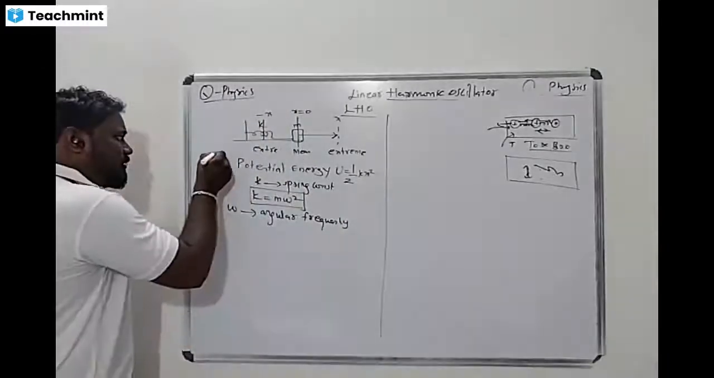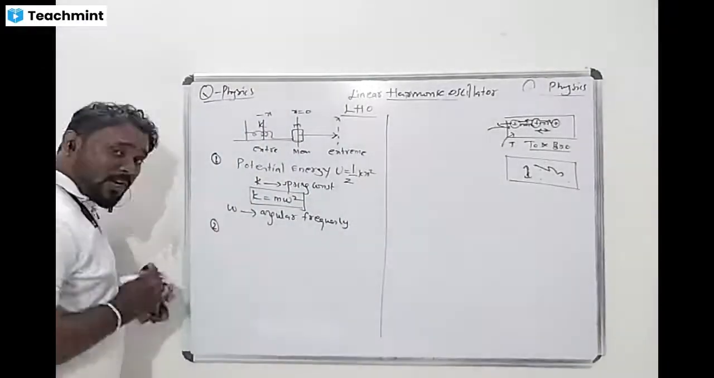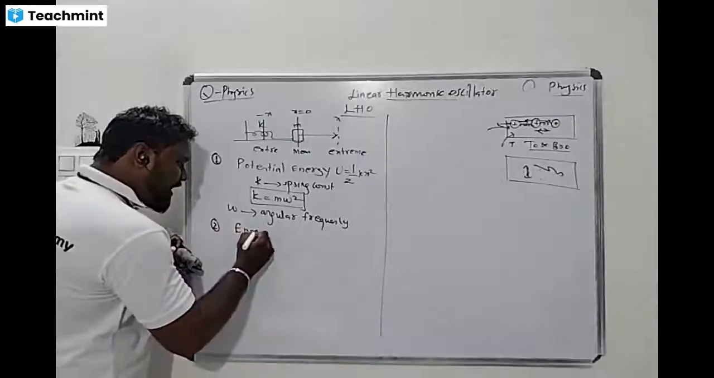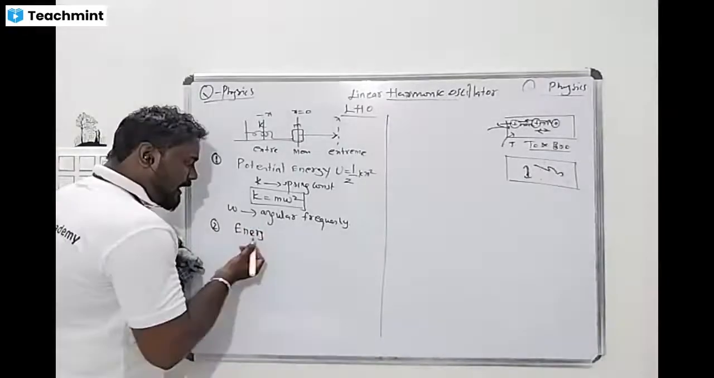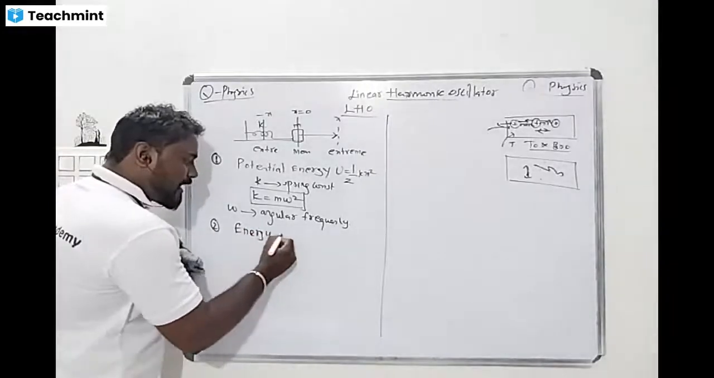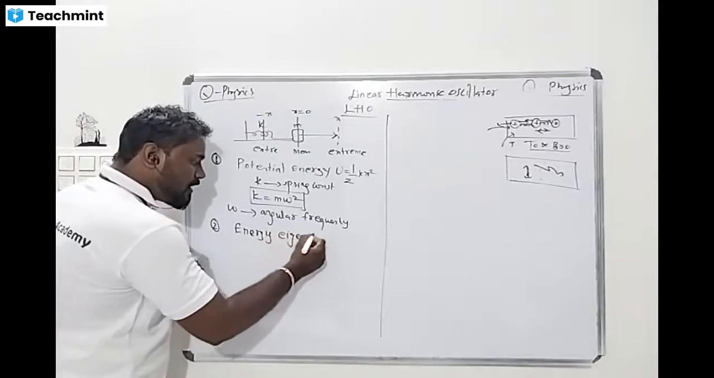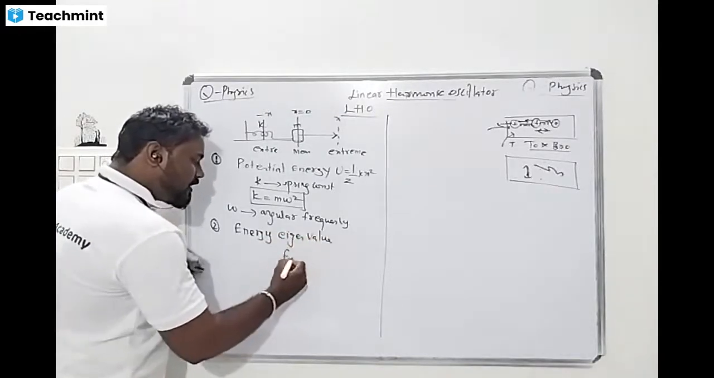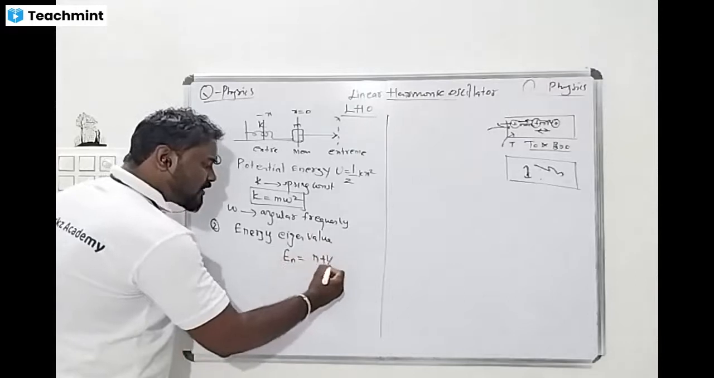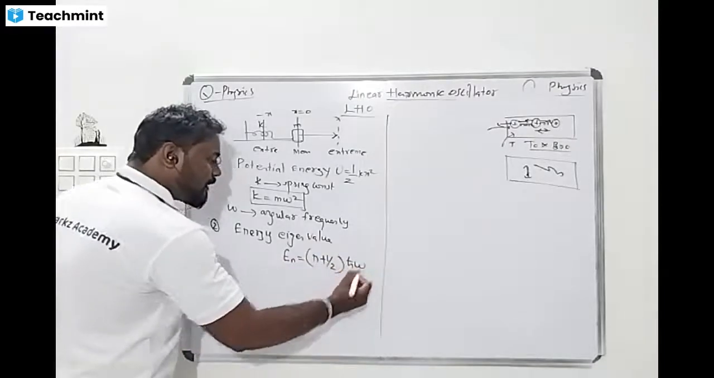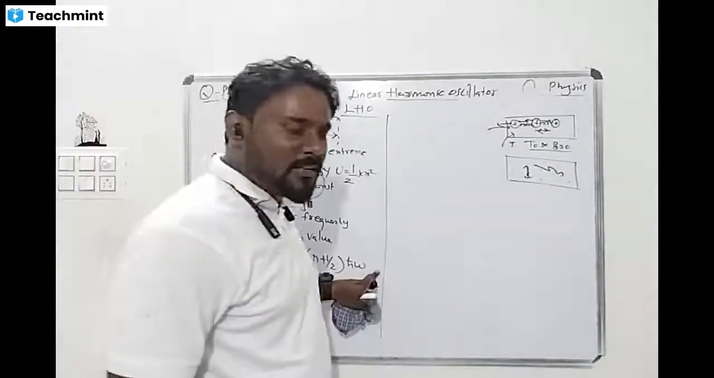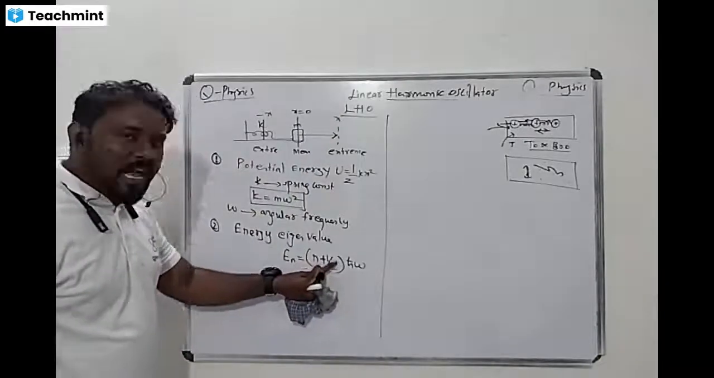What is the energy level of this one dimensional harmonic oscillator? Energy value, that is the energy eigenvalue, we can say energy eigenvalue. So what is the value? E is equal to n plus half h cross omega. This is very important thing. H cross is the reduced Planck constant, omega is the frequency.